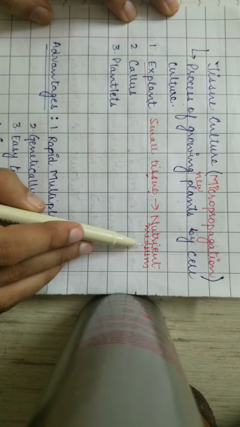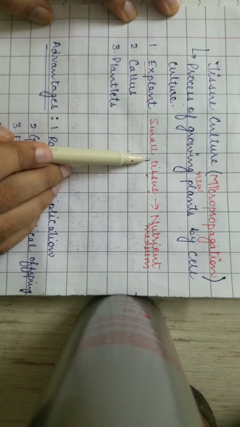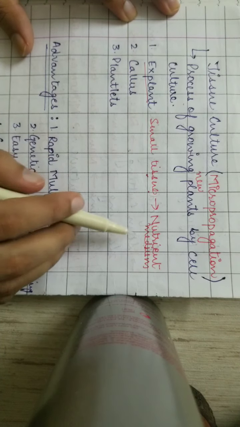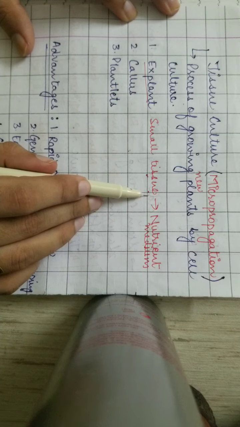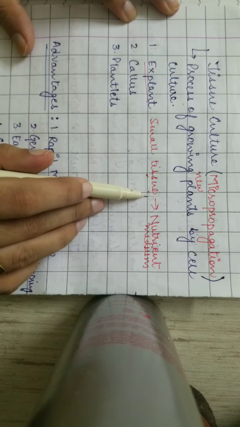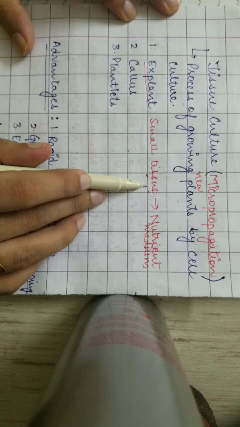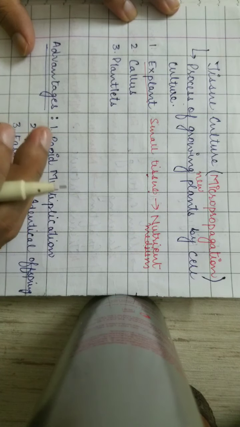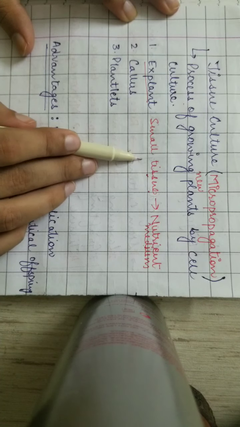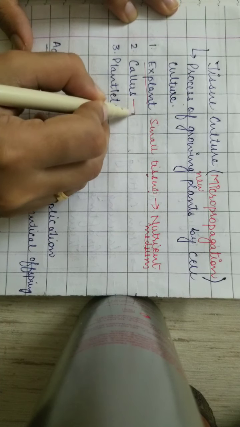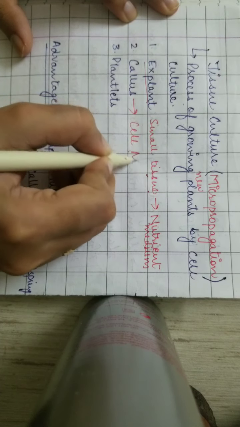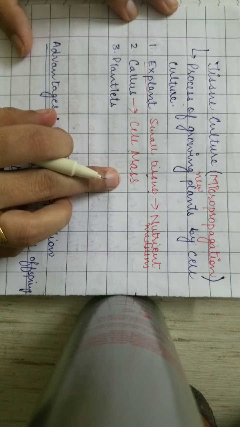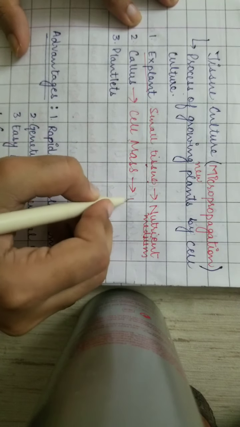The nutrient medium provides all the nutrients to the small tissue for its growth, and we keep this under aseptic conditions where no germs are present, so it will not hamper the growth of the plant. Now these cells start growing rapidly, and when they grow rapidly they form a cell mass which is known as callus. This callus is then transferred to another nutrient medium which contains plant hormones.